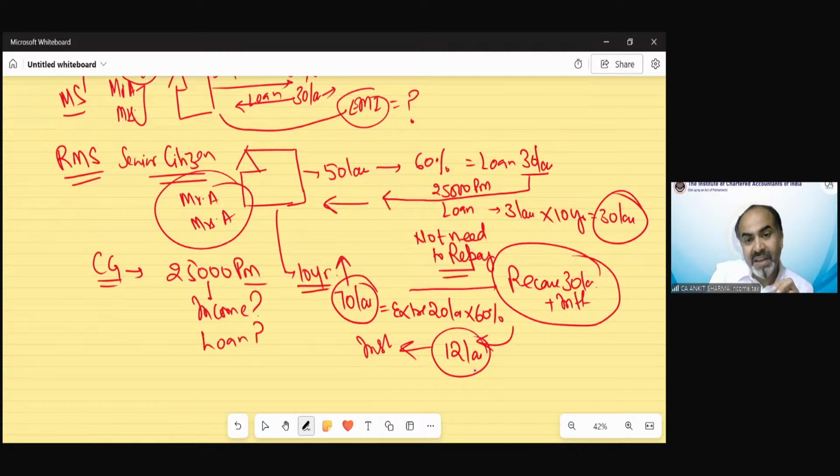Because if it is an income, then it needs to be taxable under capital gain, because it's a kind of transfer, since you are transferring your right to the bank: till the time you are alive you need not pay anything, and after that the bank has the right to sell that property. So the question was that in the case of reverse mortgage, whether this 25,000 would be regarded as the income of Mr. A or Mrs. A or not. So what is the correct answer in your opinion?